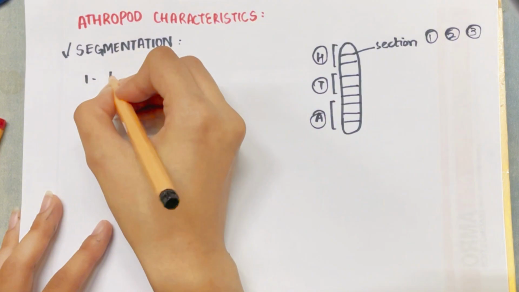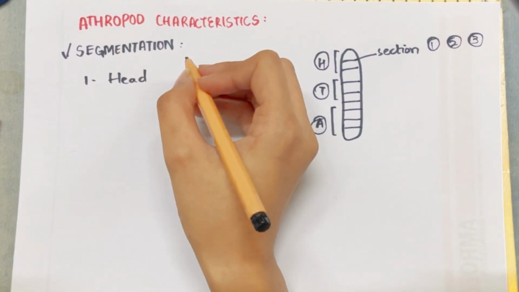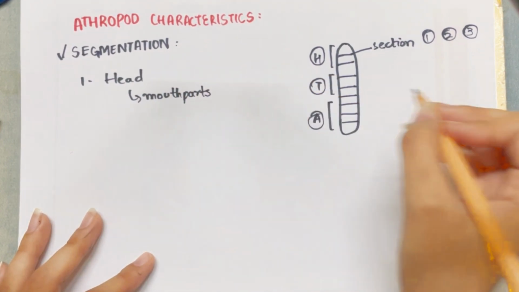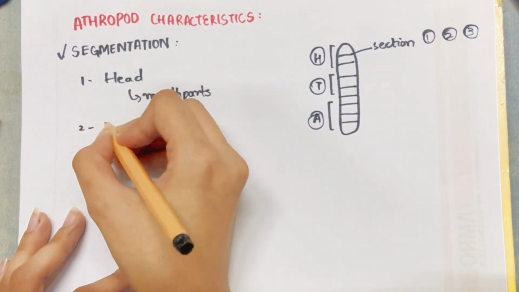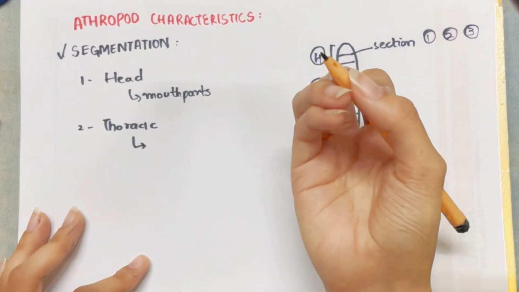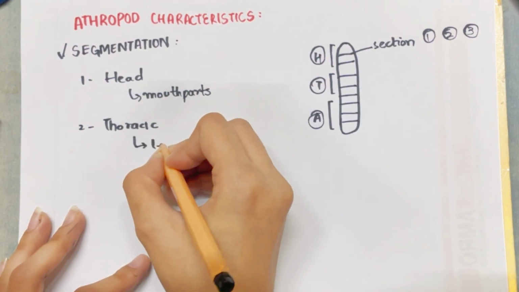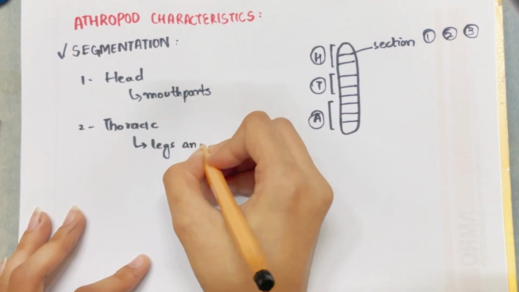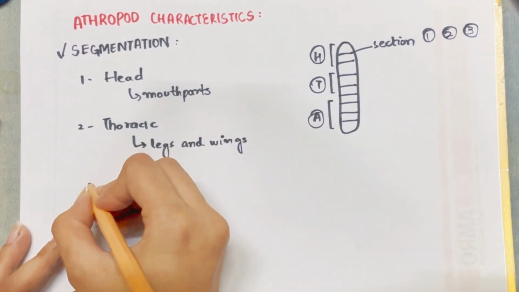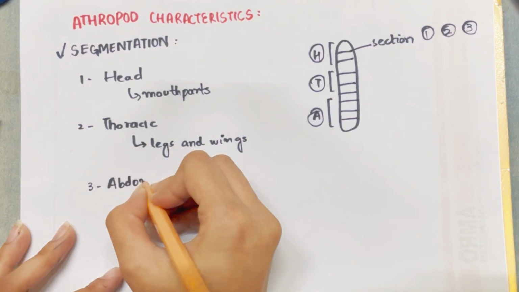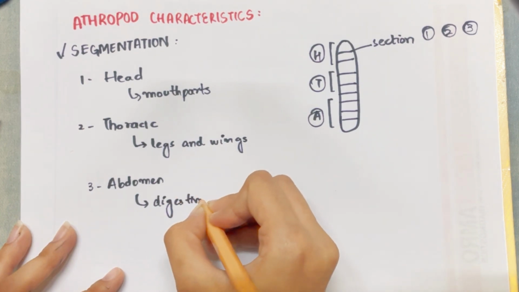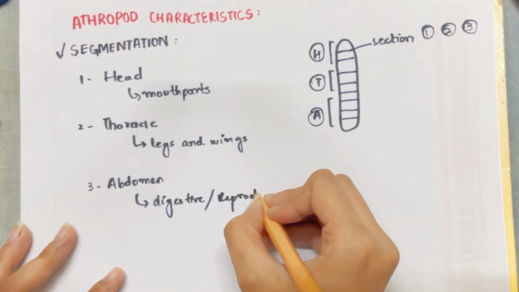The first part, the head, basically has the mouth parts, and by mouth parts I mean those parts responsible for chewing, lapping, and other purposes. Then we have the thorax, the middle region of the body, to which the legs and the wings are attached. This depends on whether the organism has wings or not. The last portion is the abdomen, which consists of the digestive as well as the reproductive organs.